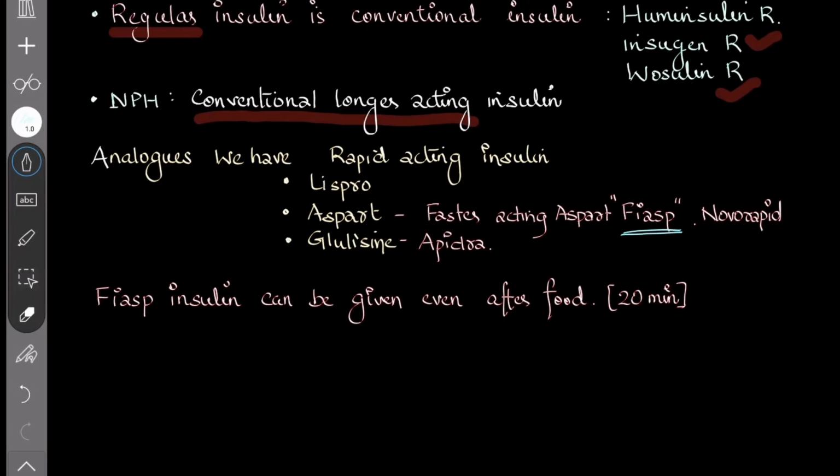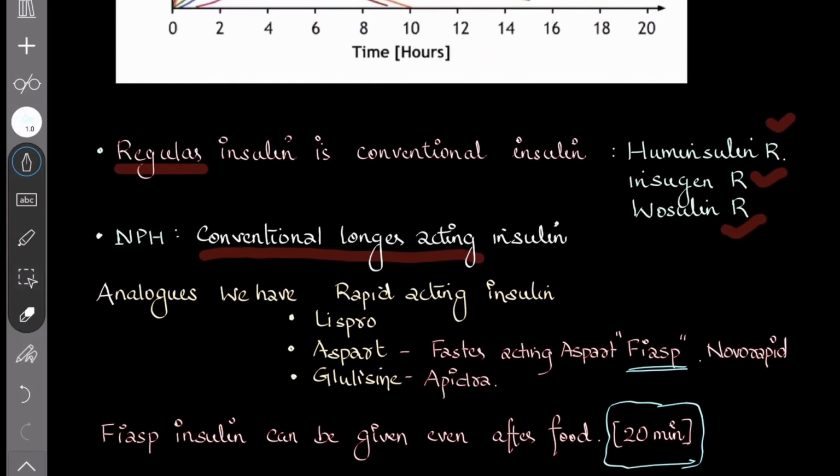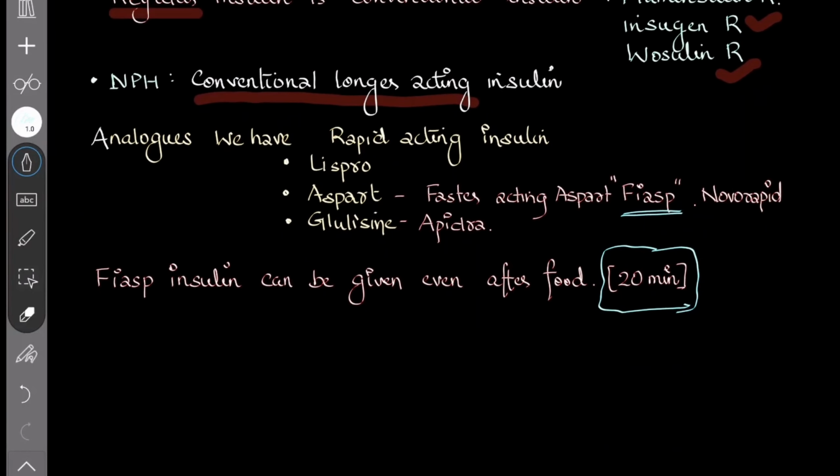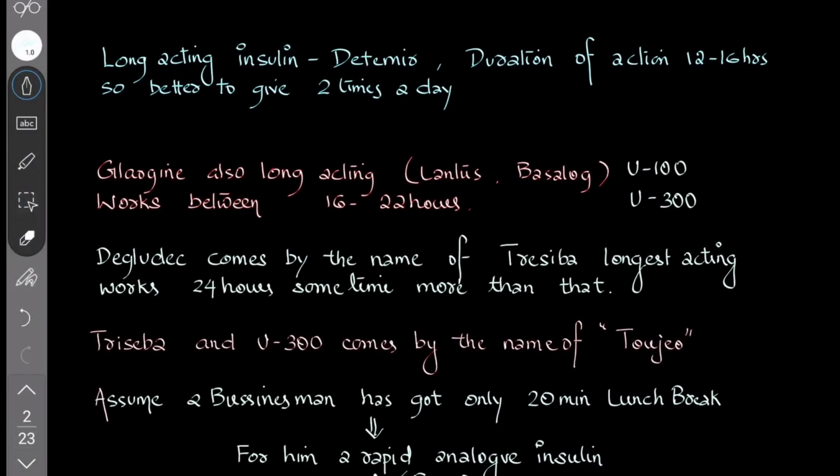Fiasp insulin can be given even after food, 20 minutes after food itself. Usually we take insulin 15 to 20 minutes before food. But Fiasp is a highly rapid acting, ultra short acting insulin, so we can use it even after food. Sometimes in type 1 diabetes, young students or babies skip food or take food late. In that case also we can use this type of insulin.